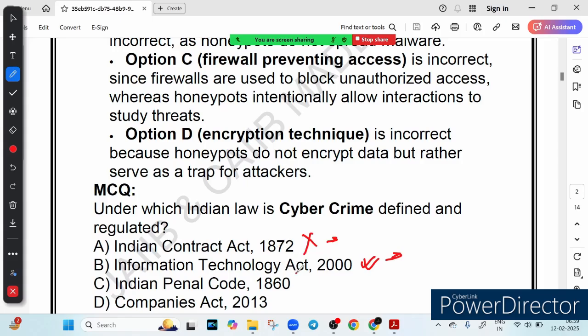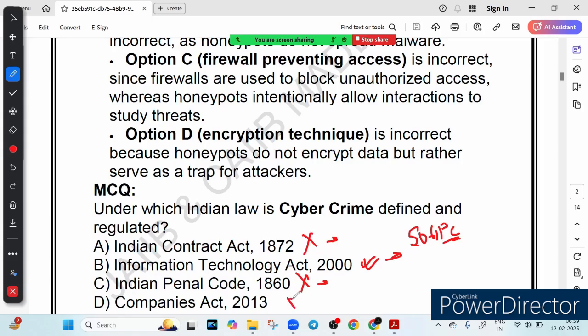Now, option C says Indian Penal Code. This is also wrong. IPC is a criminal law that punishes theft, fraud, and other crimes. Cybercrime may also fall under IPC, but it is not the main law for cyber issues. For example, if someone threatens you online, they might be charged under Section 506 of the IPC, that is criminal intimidation. But hacking and data theft are covered mainly under the IT Act. So this option is partially correct but not the primary law.